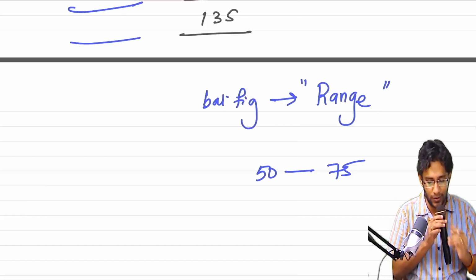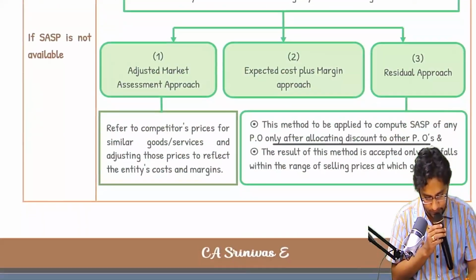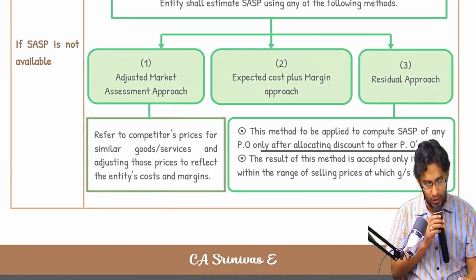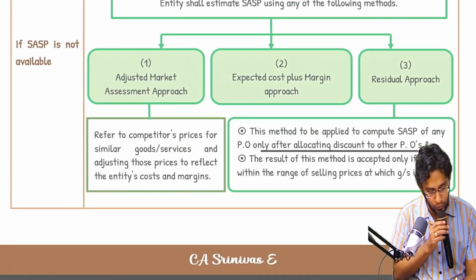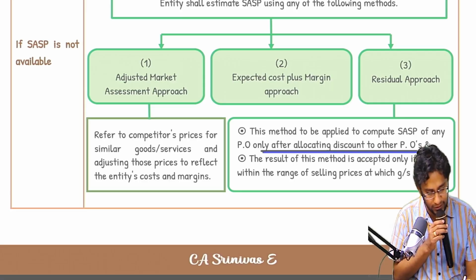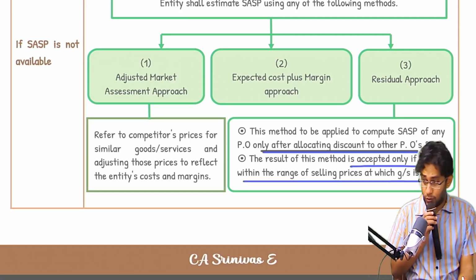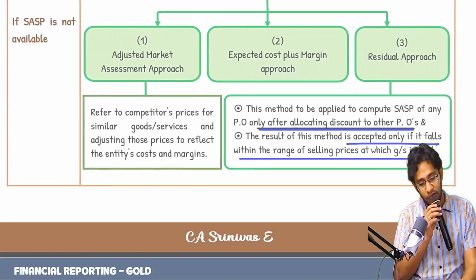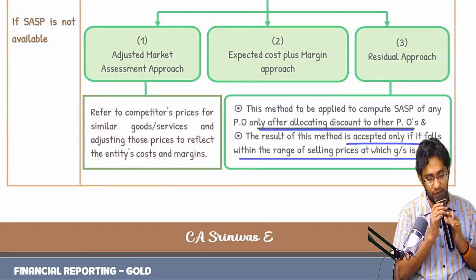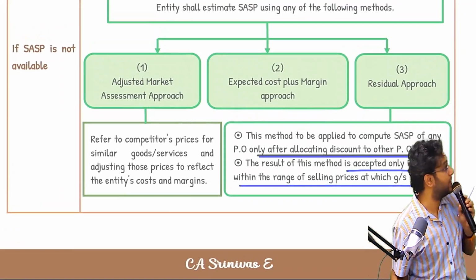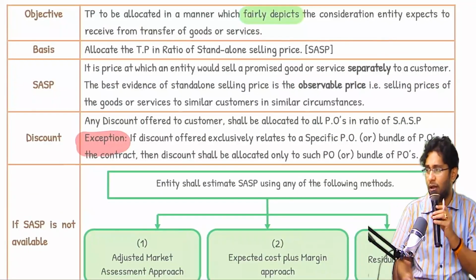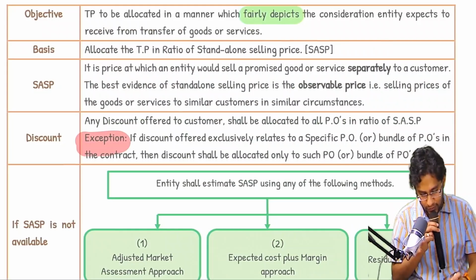Residual method has two conditions. Go see here. Residual method: this method is to be applied to compute the SASP of a PO only after allocating discount to other POs, and the result of this method is accepted only if it falls within the range of selling prices at which goods and services are sold. Am I clear here? This is about SASP, not available estimations. If SASP is available, then allocation is very easy. Read the previous point also.